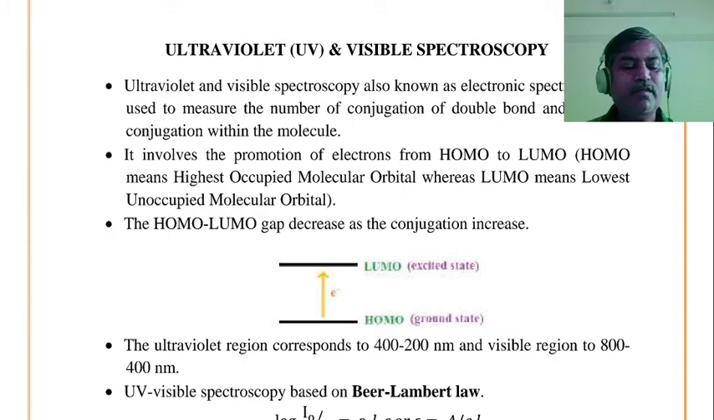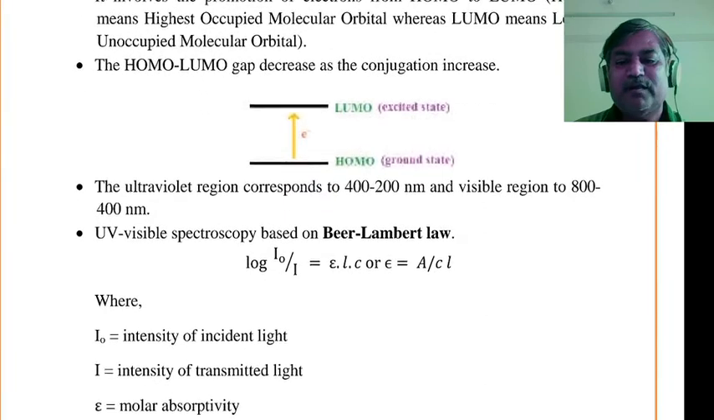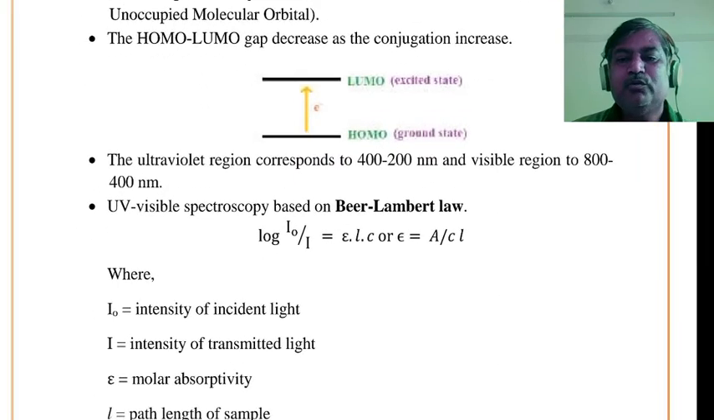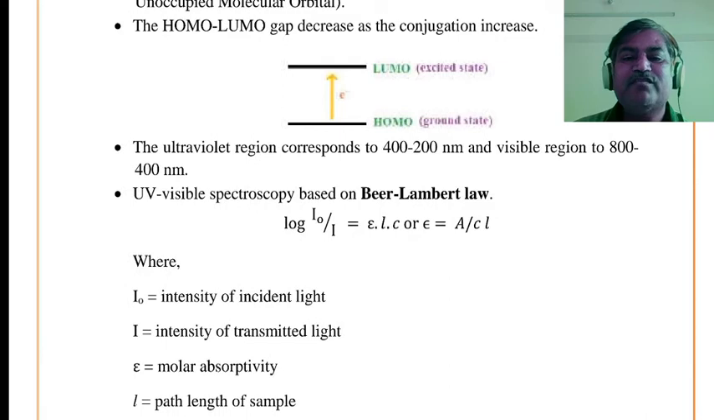Okay, next one. What is the base of this particular UV spectroscopy? UV spectroscopy is totally based on Beer-Lambert's law. All of us are familiar with Beer and Lambert's law. UV spectroscopy, how it depends on Beer-Lambert's law. What is the Beer and Lambert's law? That is the logarithm of the intensity of incident light, I0, upon the intensity of transmitted light.